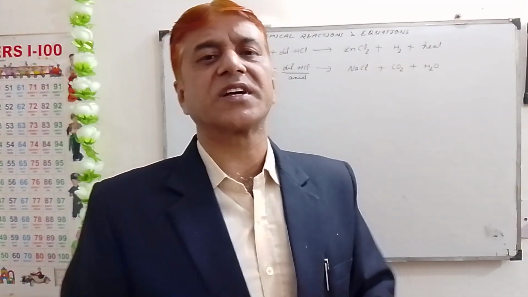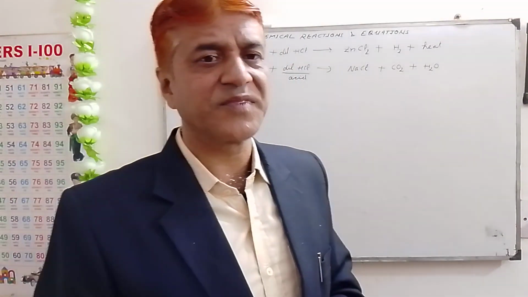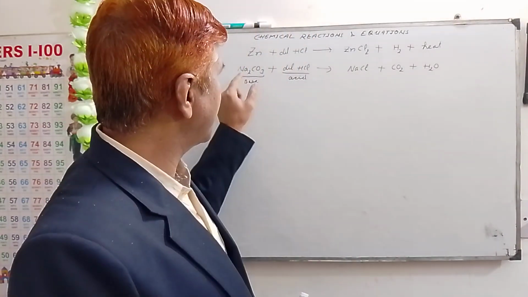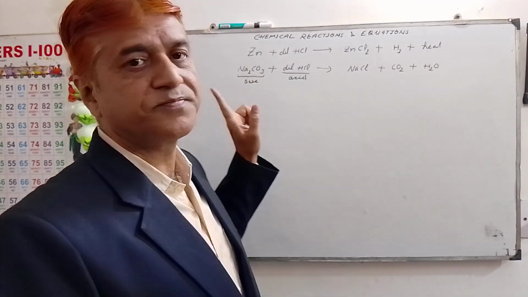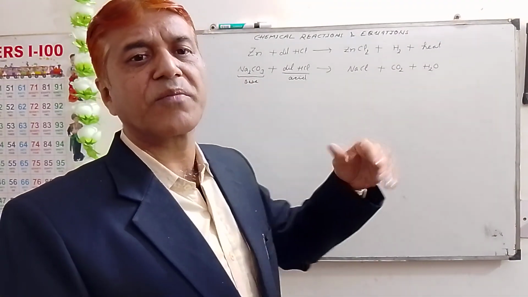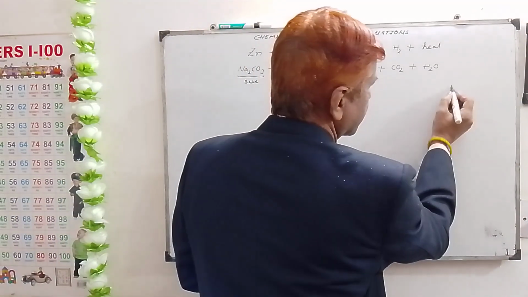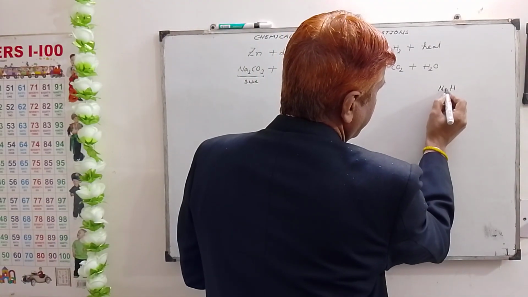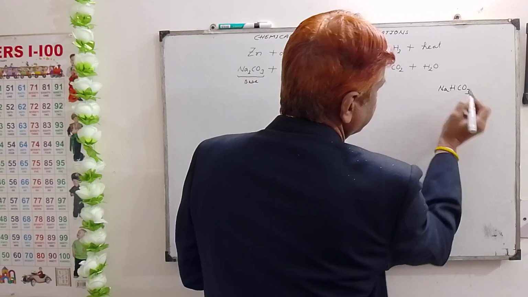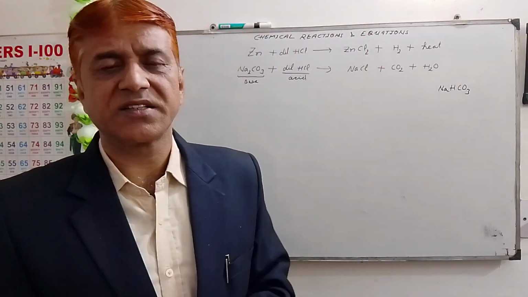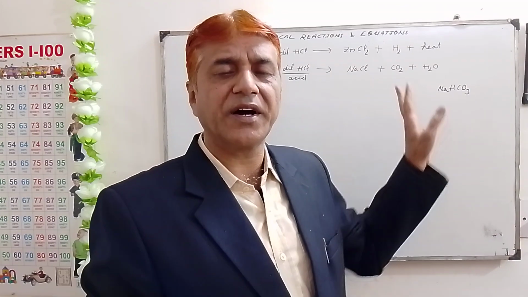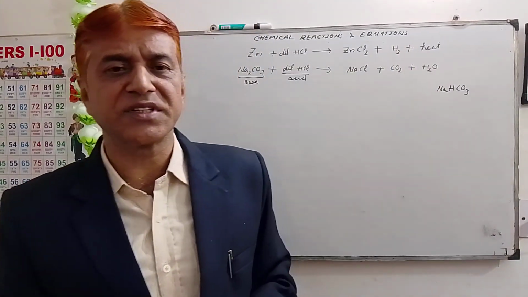So please remember this reaction. This is a very, very important reaction. Metal carbonate, when I say metal, it is sodium, and carbonate is this. So metal carbonate or metal hydrogen carbonate, NaHCO3. This is a metal hydrogen carbonate, NaHCO3.